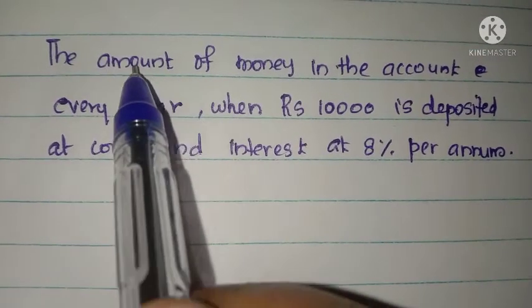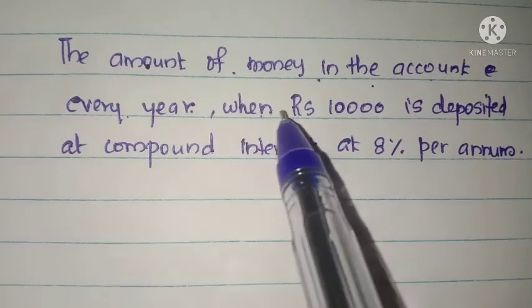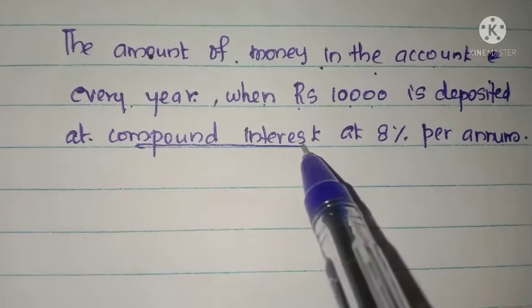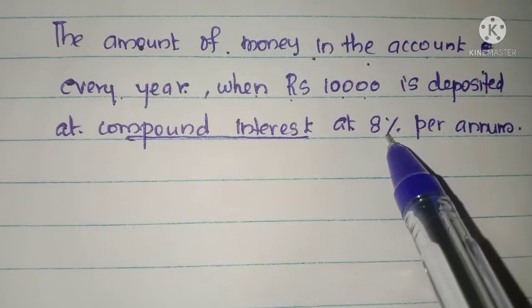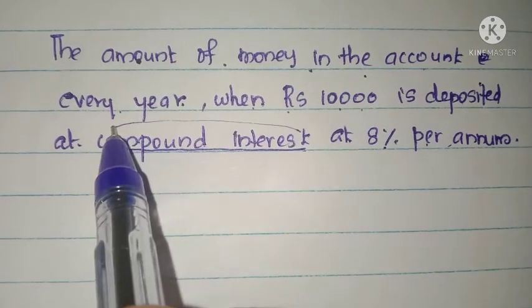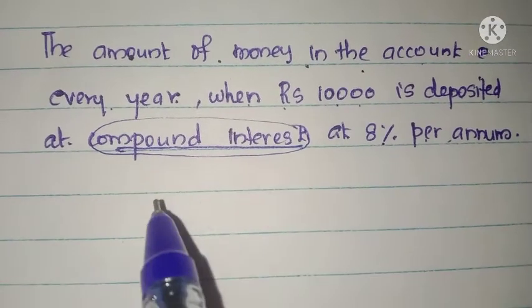Next question. The amount of money in the account every year when rupees 10,000 is deposited at compound interest at 8% per annum. Let's recall the term compound interest. What do you mean by compound interest?